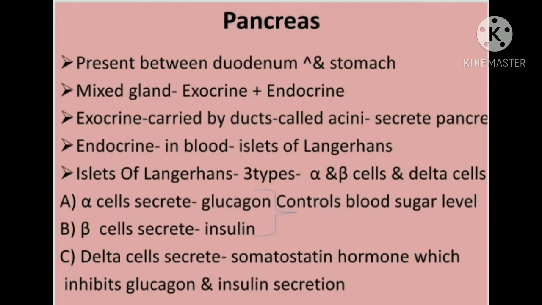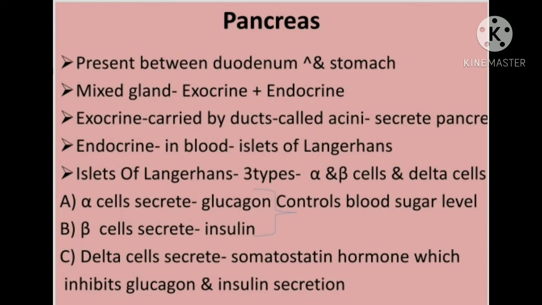Now coming to our next topic, the next digestive gland is the pancreas. Pancreas is a leaf-shaped heterocrine gland which is present in the gap formed by the bend of the duodenum and under the stomach.